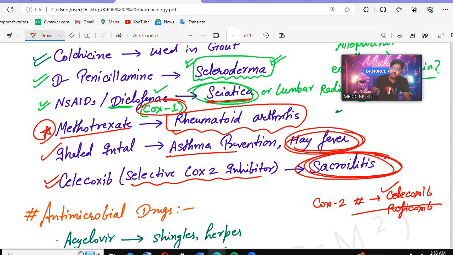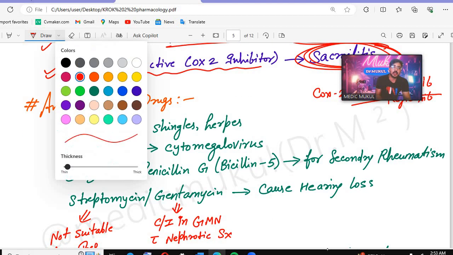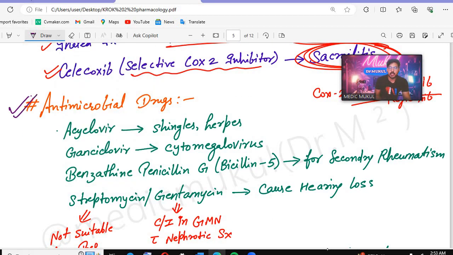Okay. After that, antimicrobial drugs. So see what you will see: acyclovir. Acyclovir is used in shingles. I am not talking about the other thing; shingles is the name of a disease. I know many of you who are single are wondering when this medicine will help you mingle. That's not the case. This is shingles, the disorder in which we use acyclovir. Then we have the herpes, which is caused by the herpes virus.